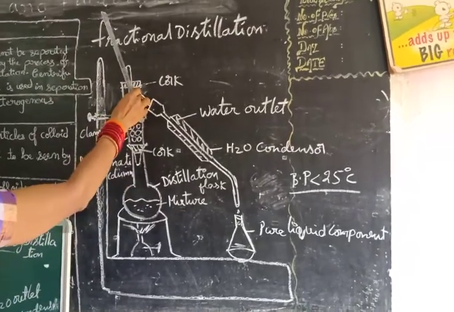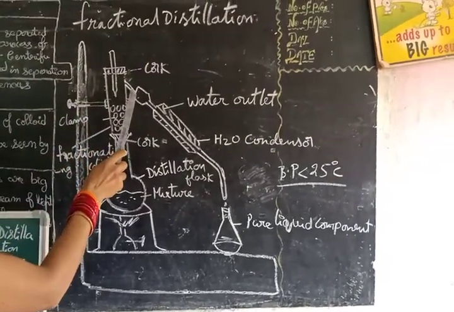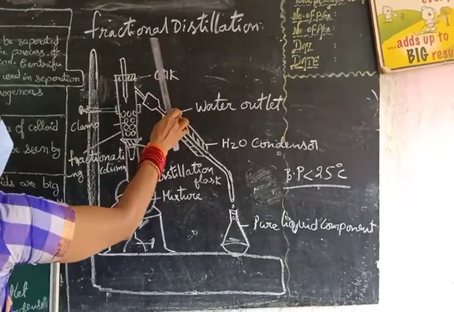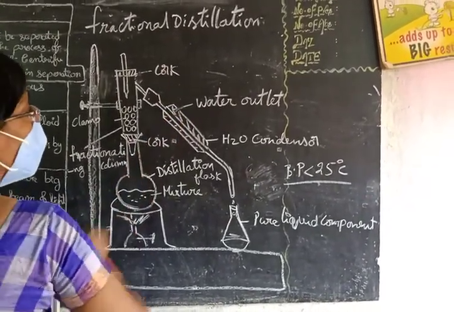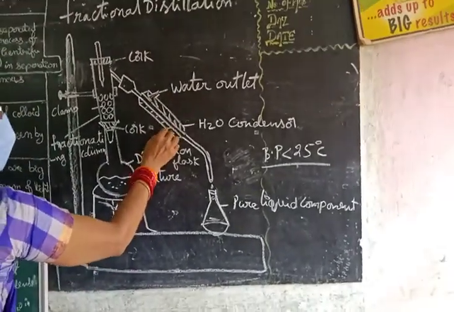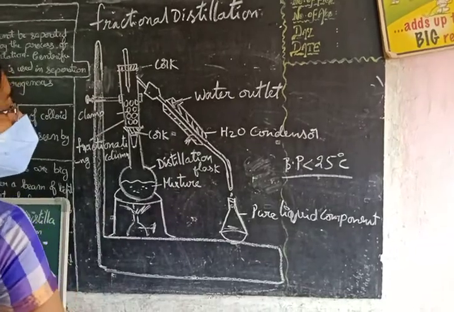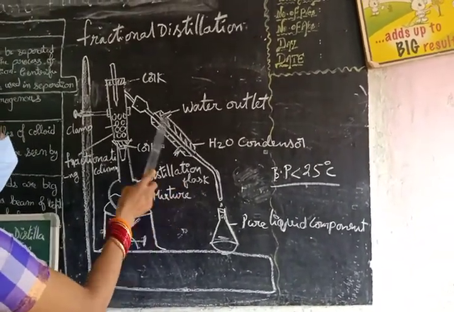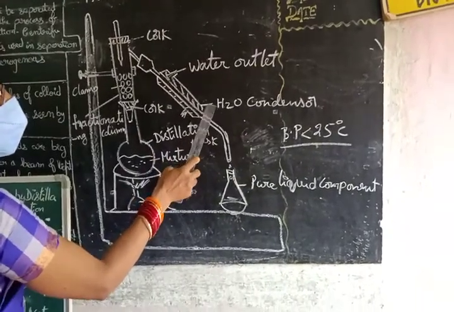Here there is an outlet pipe connected to the Liebig's condenser, and here the water outlet. Through this, water will be sent into the condenser. Here to here is the Liebig's condenser, or water condenser.